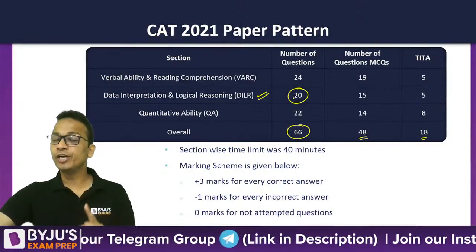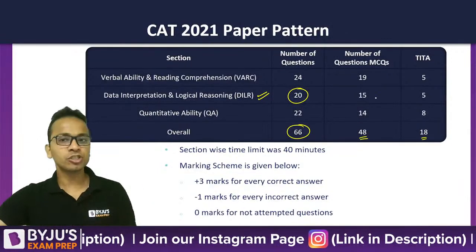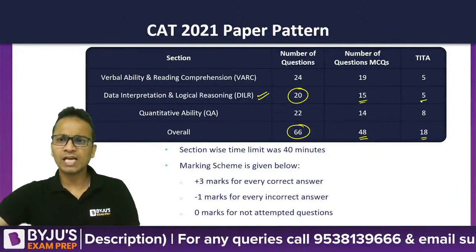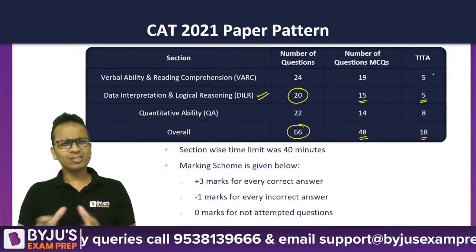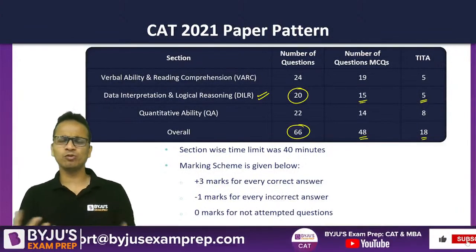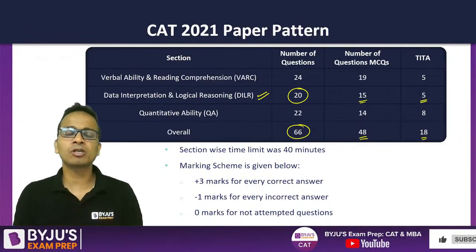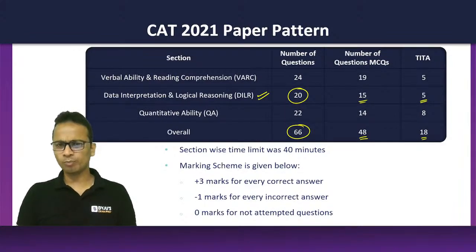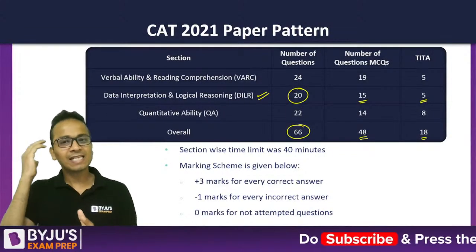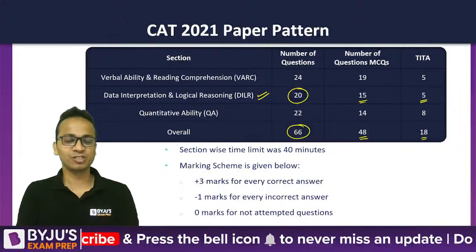The number of questions reduced from 2020. Last year, 20 questions were there, out of which 15 were MCQs and 5 were TITA type questions. Now, in case of LRDI, it doesn't matter if the question is MCQ or TITA, because we'll have to find the answer. The options will only help us in getting the approximate value of the answer. Options are not that supportive. Still, if we have options, psychologically we think that we are at an advantage.